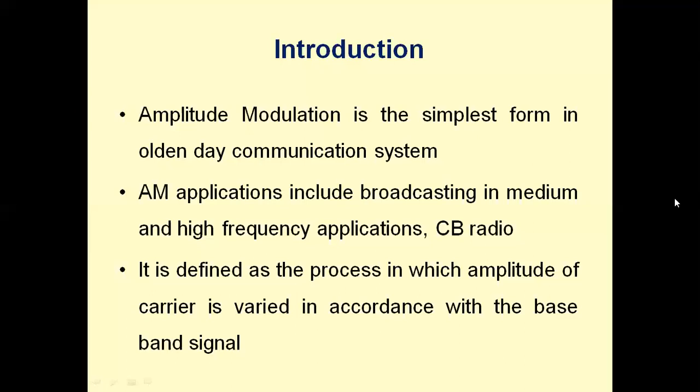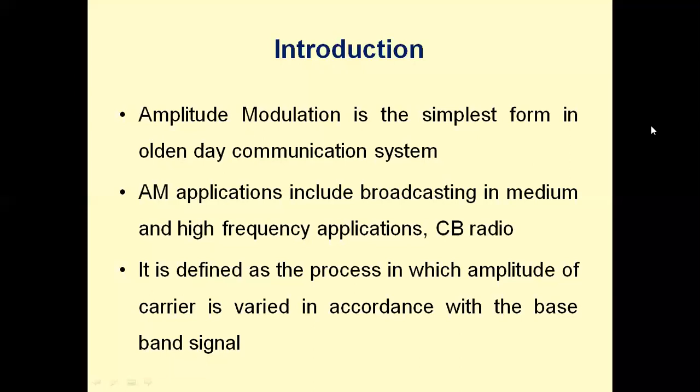Angle modulation is further divided into phase modulation and frequency modulation. We also defined what is amplitude modulation. Amplitude modulation is the simplest form in the olden day communication system. AM is the earlier version of the modulation scheme. AM applications include broadcasting in medium and high frequency applications and CB radio. So AM is widely used for broadcasting of the radio channels.